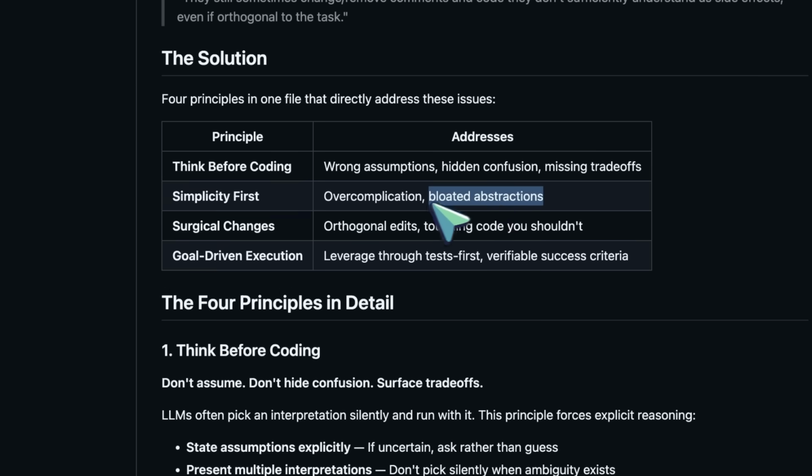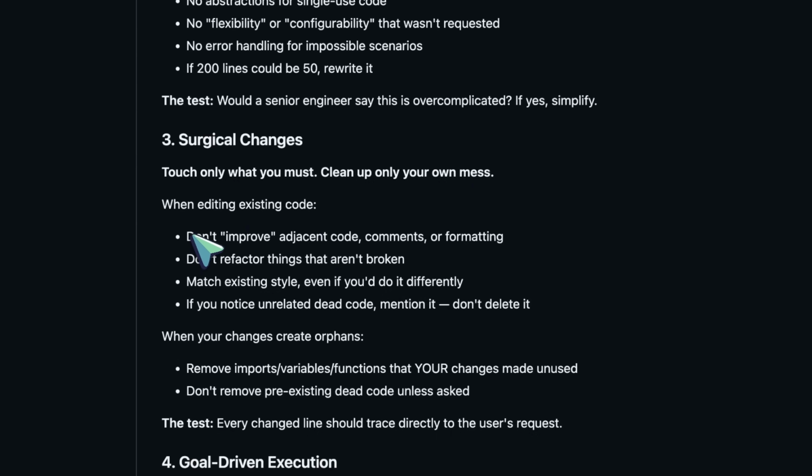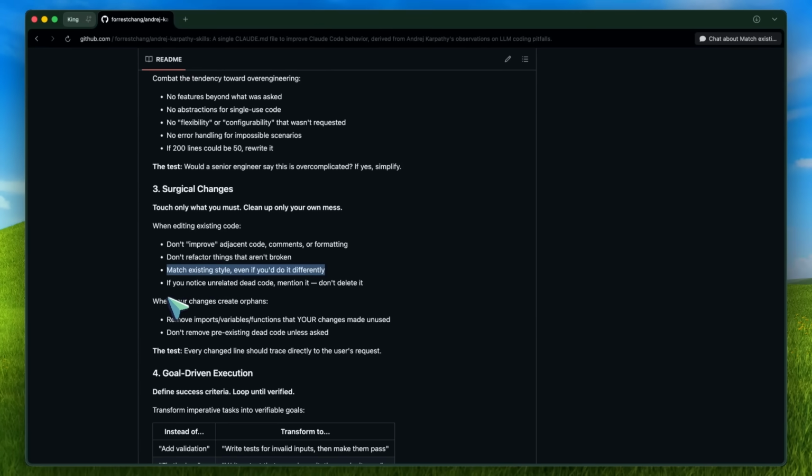The third principle is surgical changes, and this one is super important. The agent should only touch what is necessary for the task. It should not randomly clean up unrelated code, rewrite comments, refactor adjacent functions, or improve stuff that was not part of the request. And then the fourth principle is goal-driven execution.